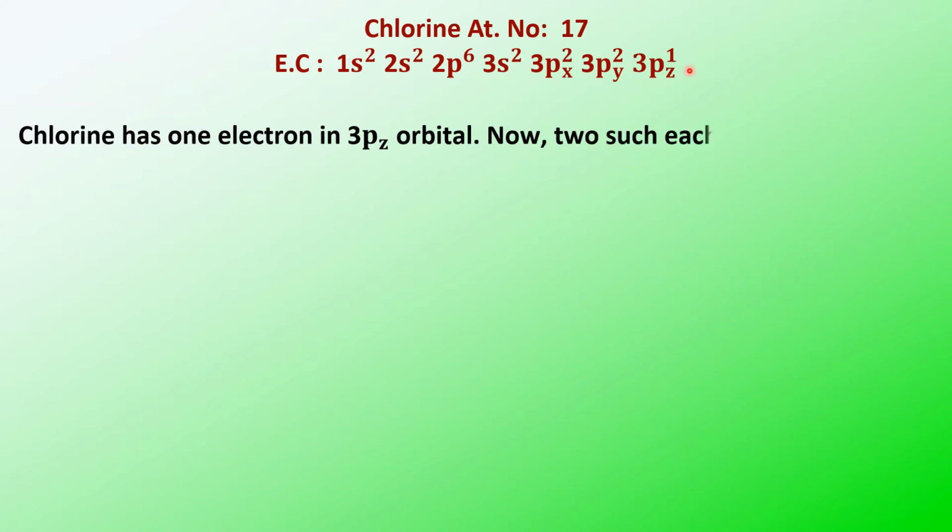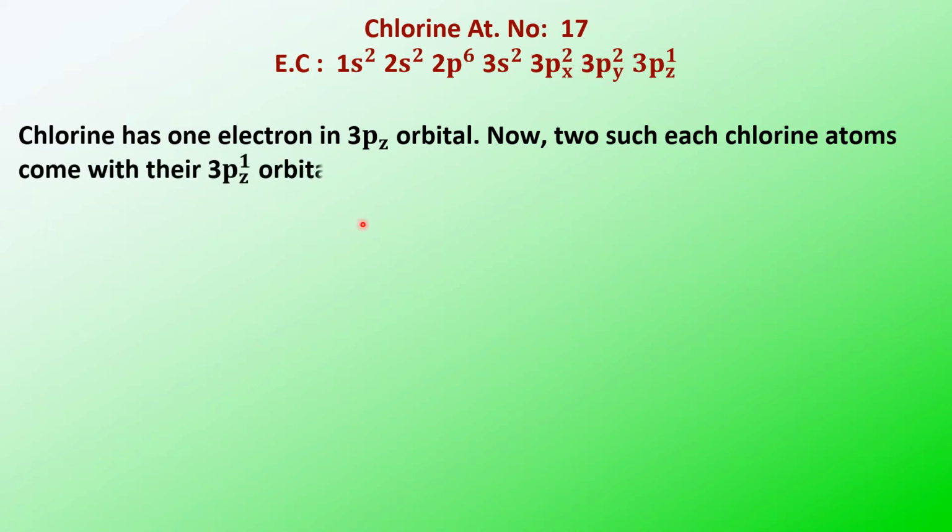Because 3pz has one electron, two such chlorine atoms will form bonds with the two sp hybrid orbitals of beryllium and form two sigma bonds.